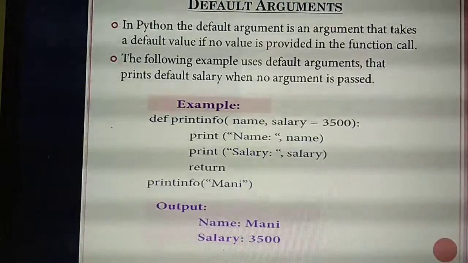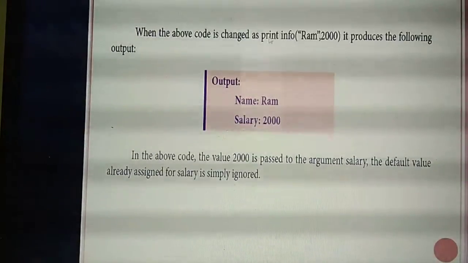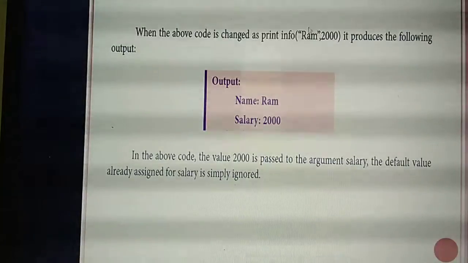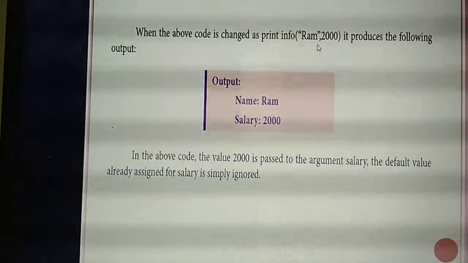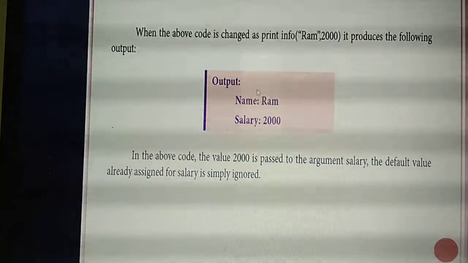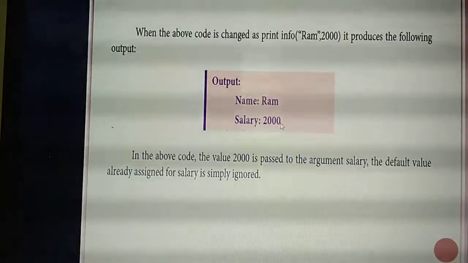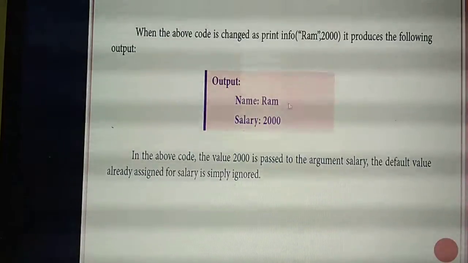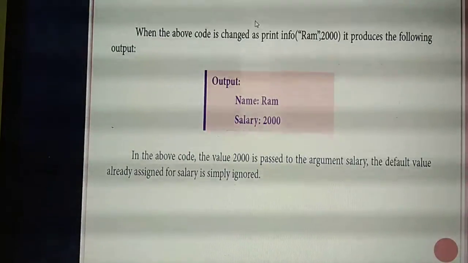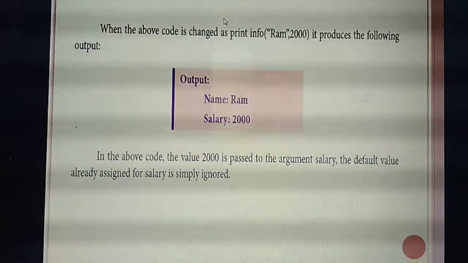Understand? Understand the default arguments? So that is what they have given. In the place of name, they are giving RAM and then comma, like this: print info of RAM comma 20,000. So what output will you get? Name equal to RAM and salary 20,000. At that time, it won't take the default value 3,500 for the salary. So the default value is ignored by the program.